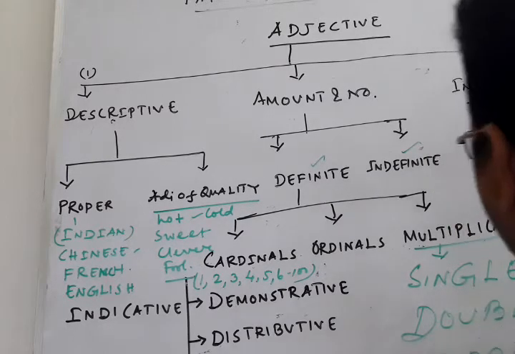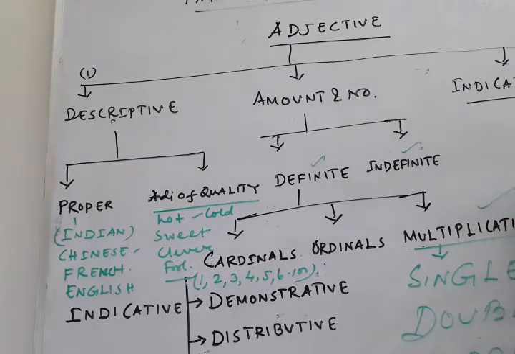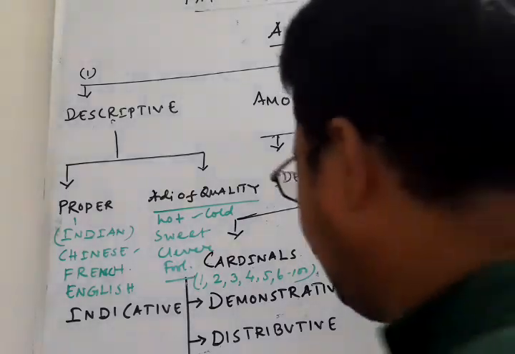So in this way we show multiplicative number: single, double, triple. Now comes the next point.